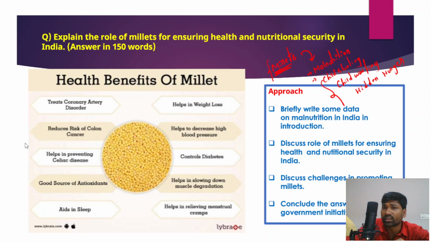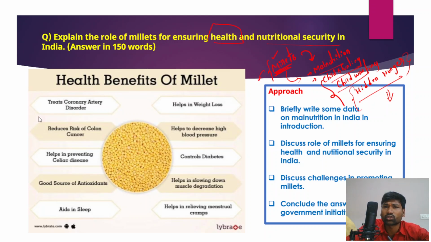The government has been undertaking a lot of measures to promote cultivation of millets, because millets consumption would ensure nutritional security for the country and also health for the consumers, right? Millets can address the problem of malnutrition, child stunting, child wasting. It can also address the problem of hidden hunger, because hidden hunger further leads to several other problems or a lot of diseases. Therefore, millets conservation has to be encouraged. And in fact, there are a lot of agroclimatic zones across different parts of the country, and those agroclimatic zones support the cultivation of these millets.